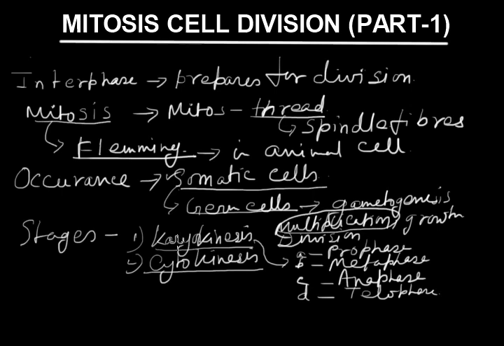After the division of the nucleus, the division of cytoplasm occurs, known as cytokinesis, which leads to the formation of two daughter cells.